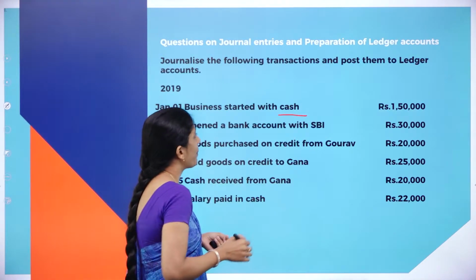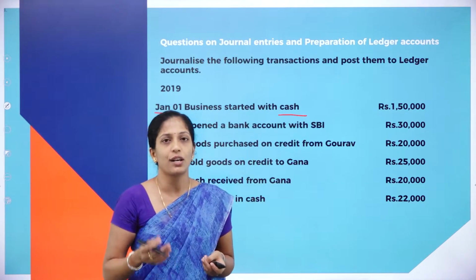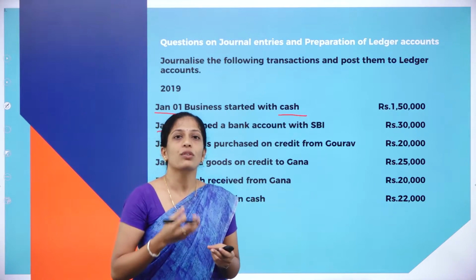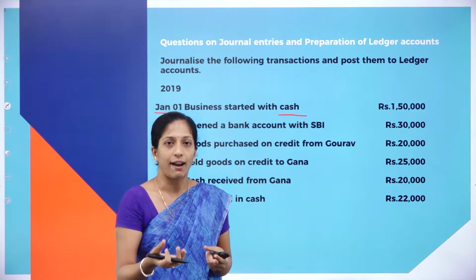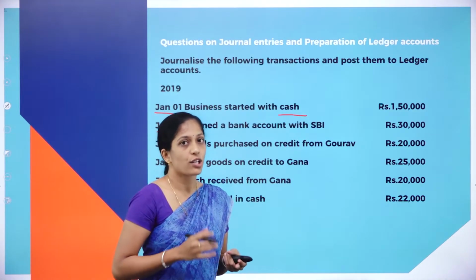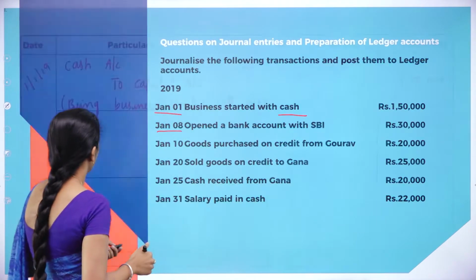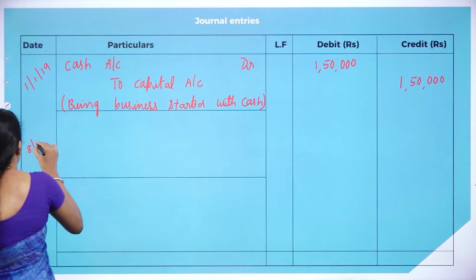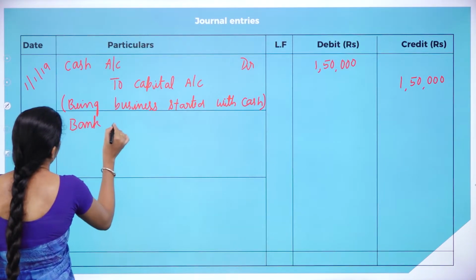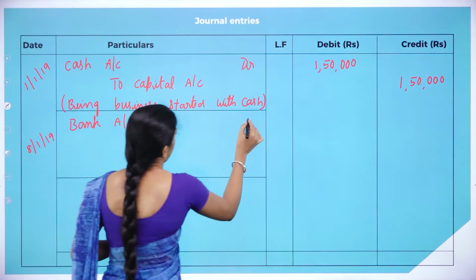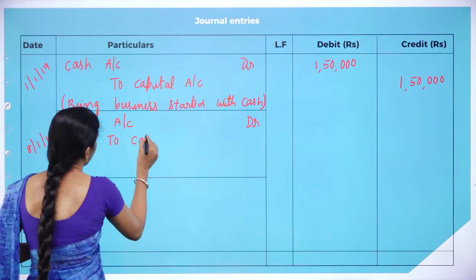Here they have opened a bank account with SBI, rupees 30,000. When you are opening a bank account, what goes out of the business? Cash goes out of the business. And who is receiving that cash? Bank is receiving that cash. So, what is the journal entry? Jan 8th, 2019. Your entry will be bank account debit, because bank is receiving that cash and cash goes out of the business.